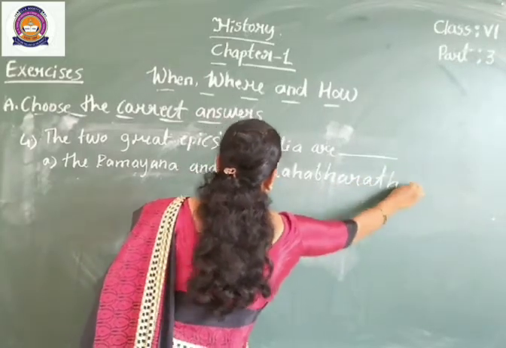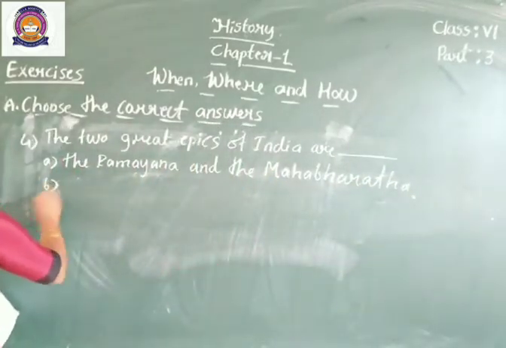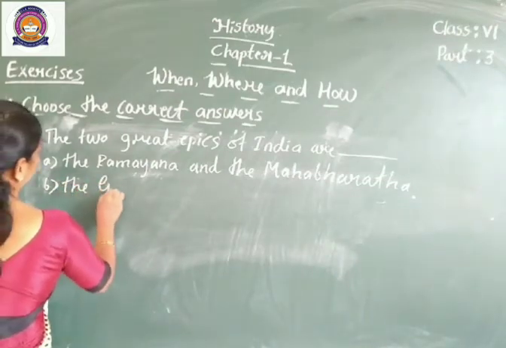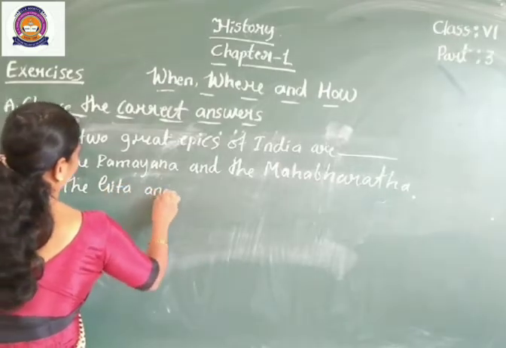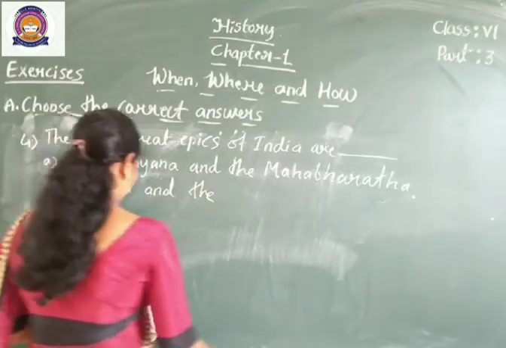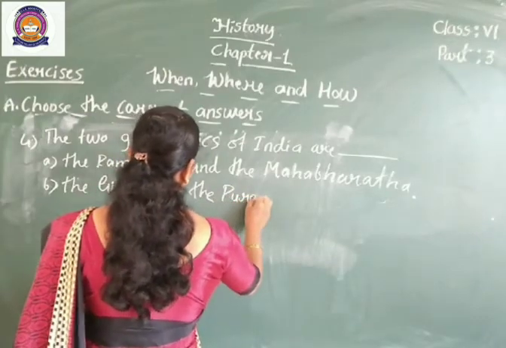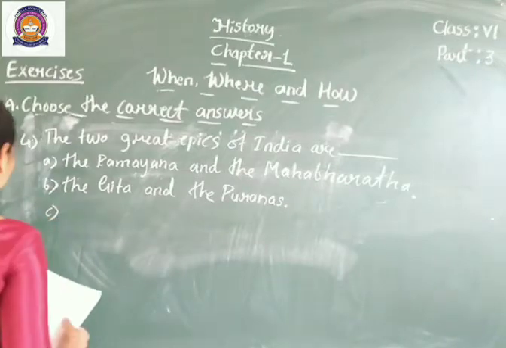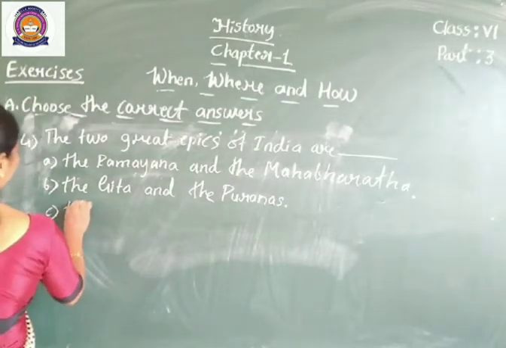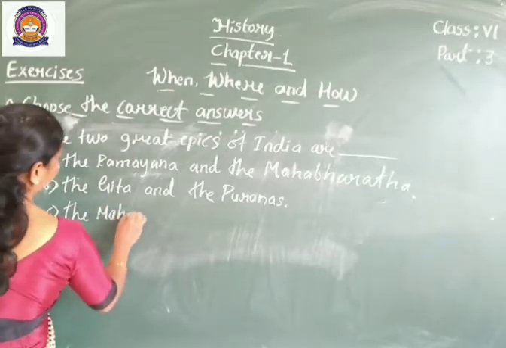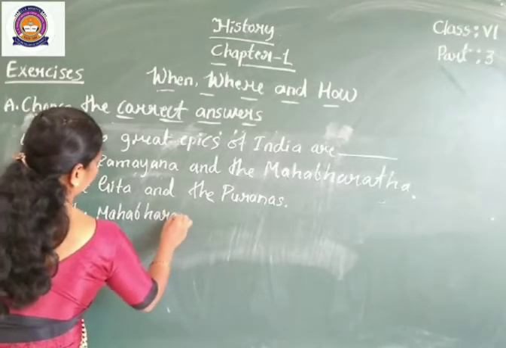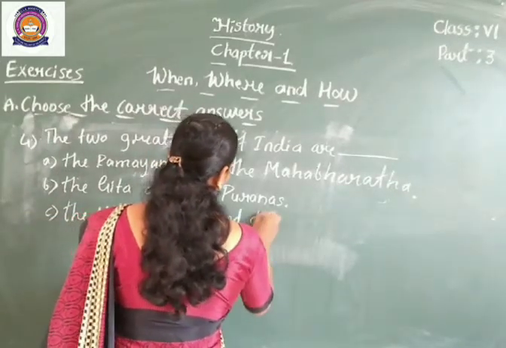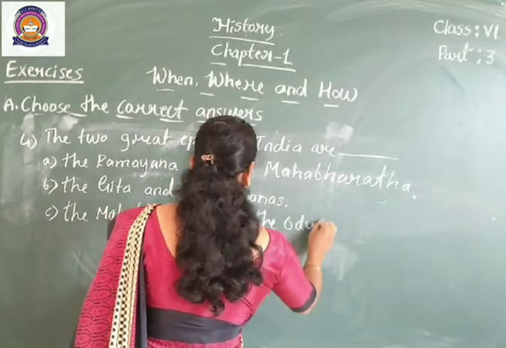Option B, the Gita and the Puranas. Option C, the Mahabharata and the Odyssey.